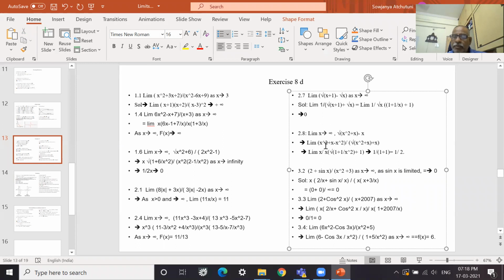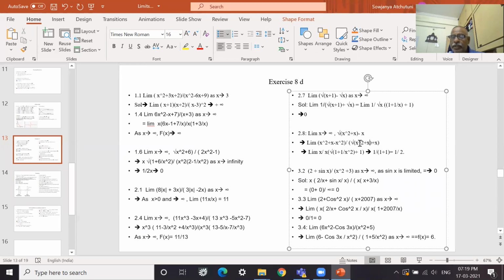Now here I am taking x out. Limit of x by 1 plus 1 by x square minus 1. x by x square getting cancelled, so x is remaining.